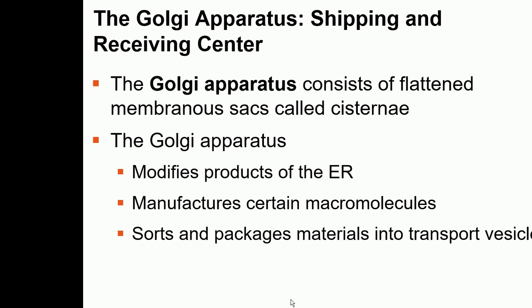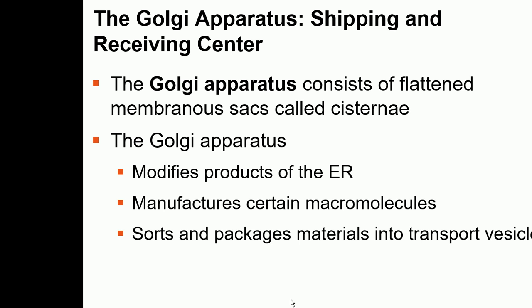The Golgi apparatus gets the proteins and lipids which are made in the ER, the endoplasmic reticulum. If it is a protein, we have talked about protein folding, how the chain folds, in chapter number 5. More folding takes place in the Golgi apparatus, and these proteins and lipids can get more modified there. One modification is glycosylation, the addition of sugar chains to these proteins and to the lipids. All these things take place inside the Golgi apparatus.